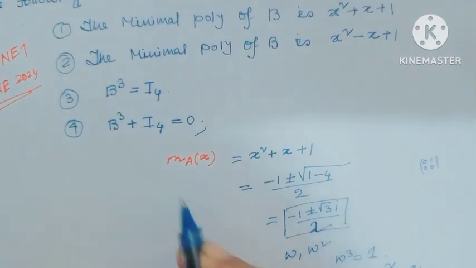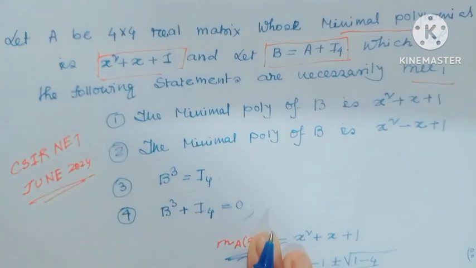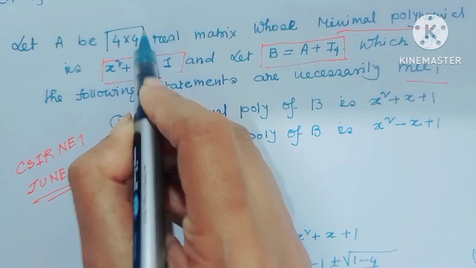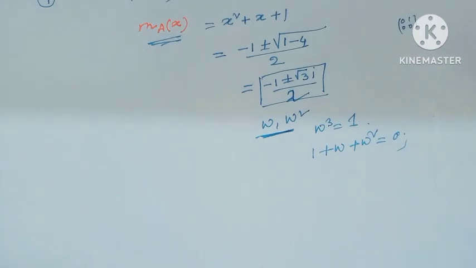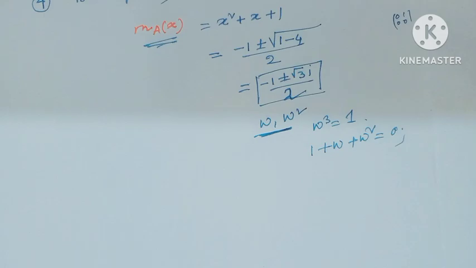This is the minimal polynomial of A, and A is a given 4 cross 4 real matrix. We all know that a root of the minimal polynomial is always a root of the characteristic polynomial. Only the multiplicity would be different.